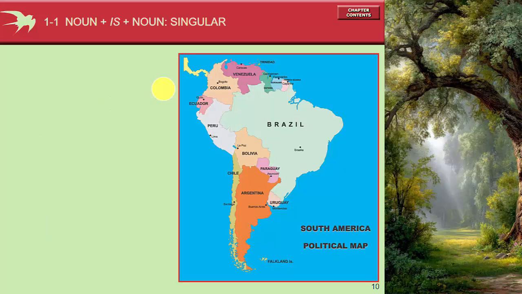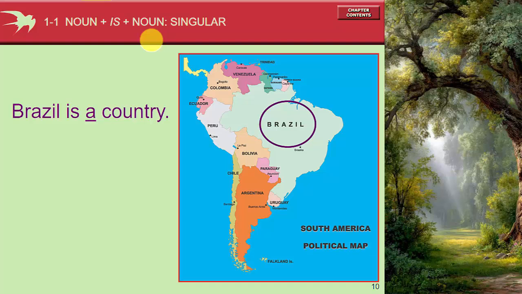Let's see the same pattern. Noun is noun on the same structure. Brazil is a country. So the question will be, is Brazil a country? Yes, it is. Is Brazil a city? No, it's not.